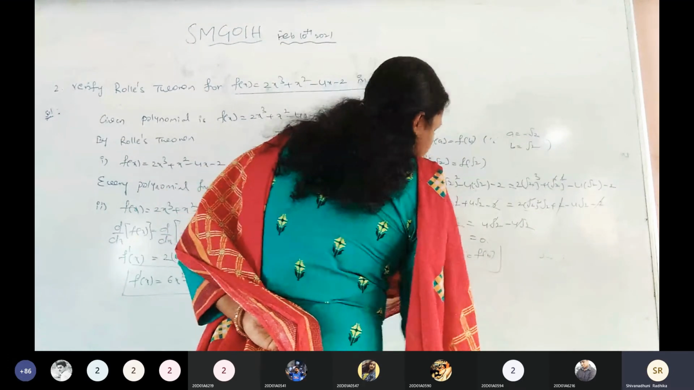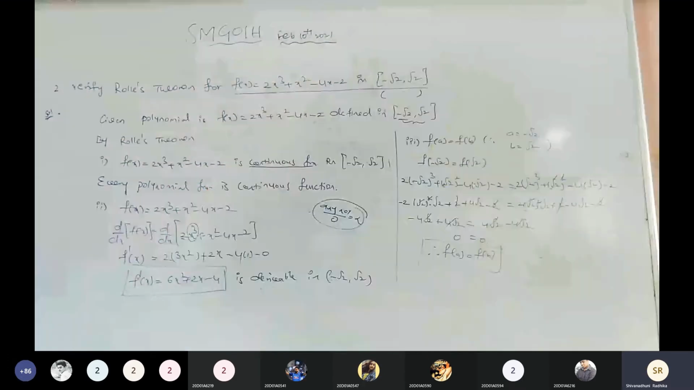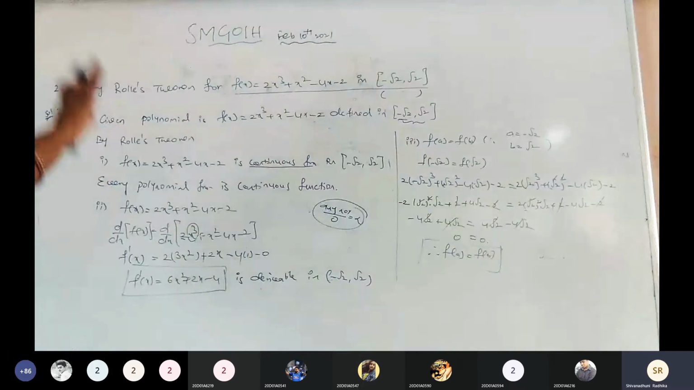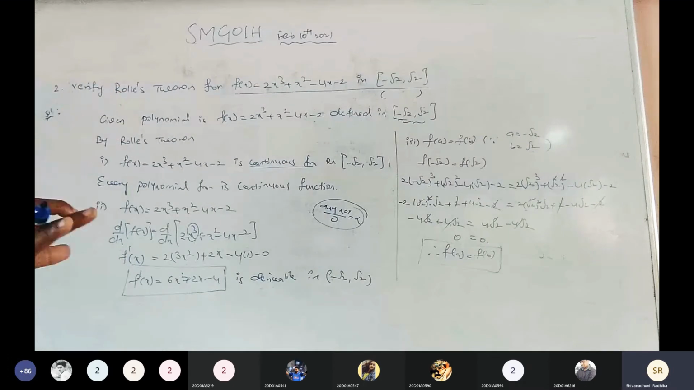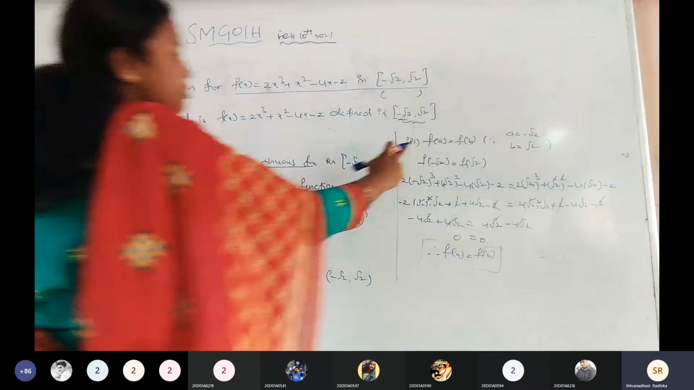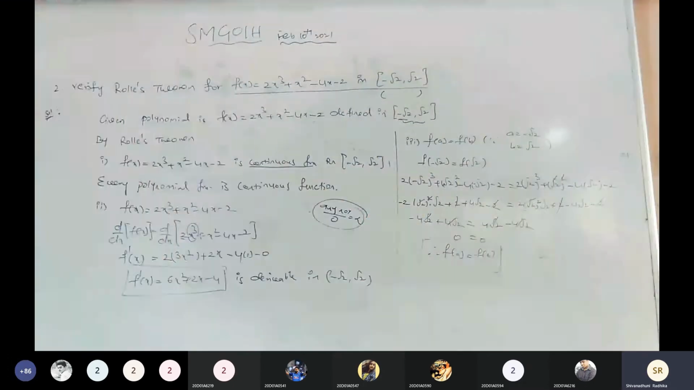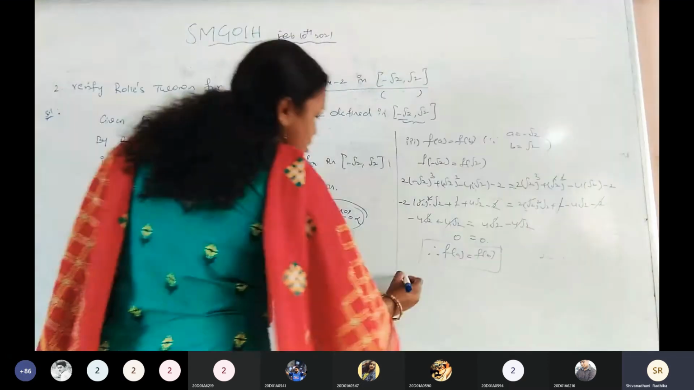In this observation, we are not getting 0 equals 0, but we are getting f of a equals f of b. Either that is a finite value or a zero value, those are the countable values. But what more are we getting here? f of a equals f of b. All the three conditions are satisfied. Is it clear? All the three conditions are satisfied.